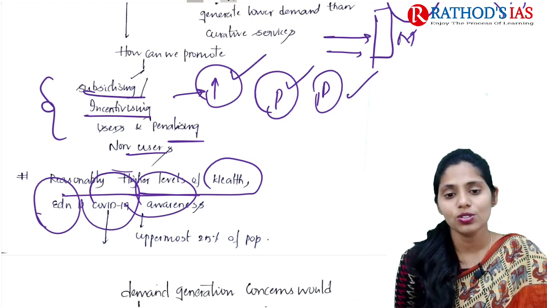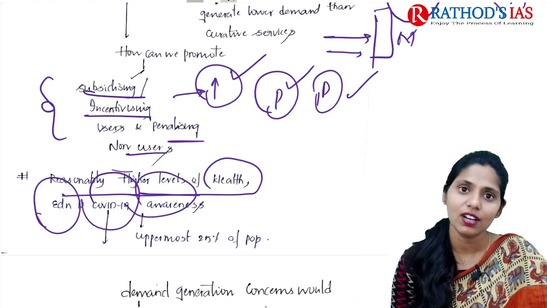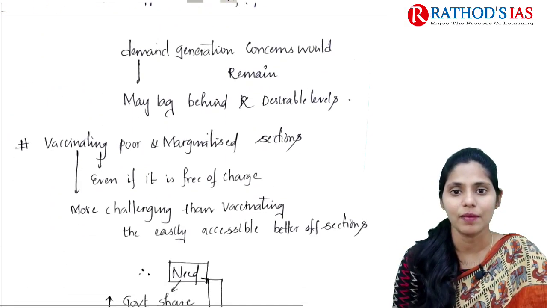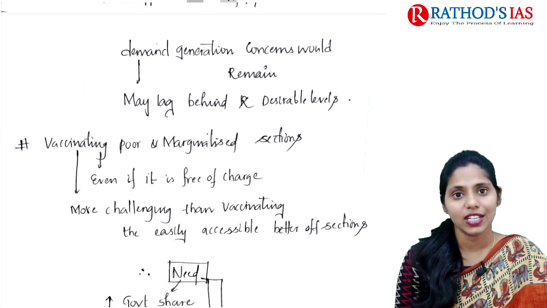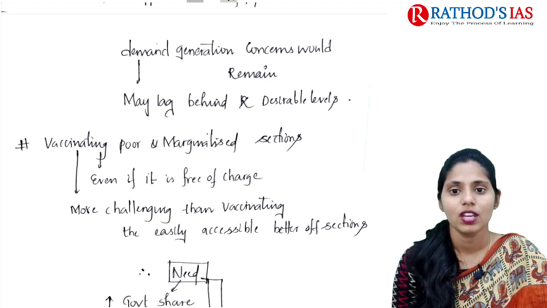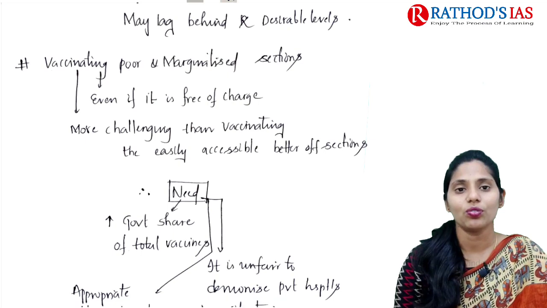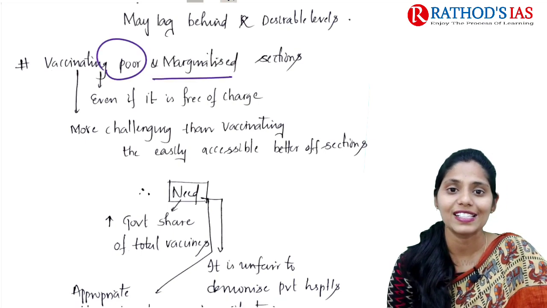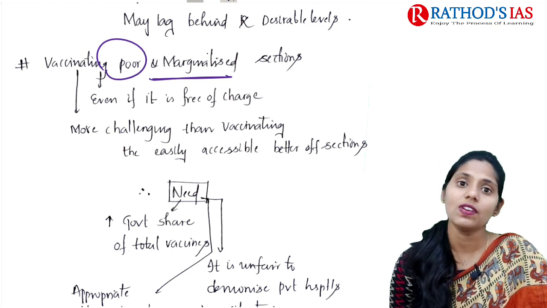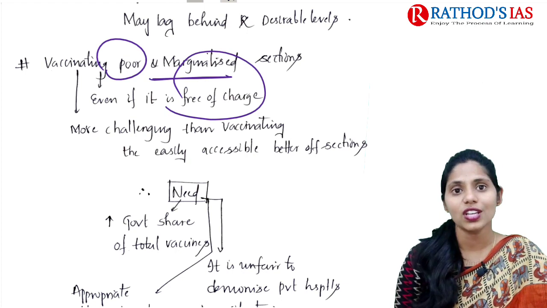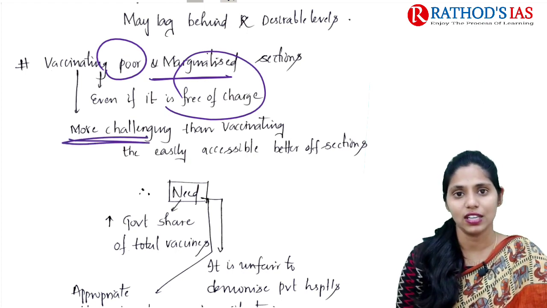In those people also just 25% have access and will go for vaccination, but not all people. So demand generation is one cause of concern now. Even when we vaccinate poor people and marginalized sections of our society free of cost, they also have most of the challenges here.